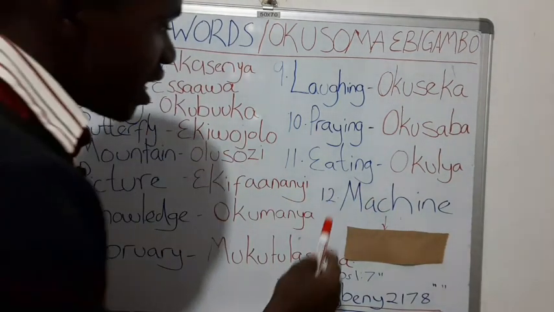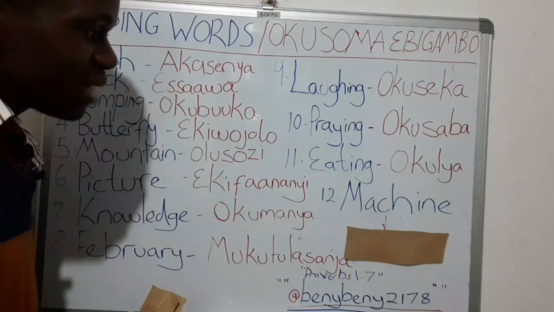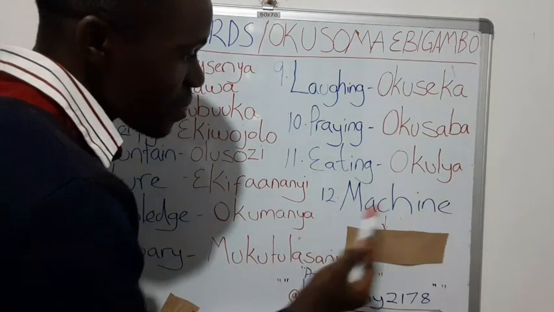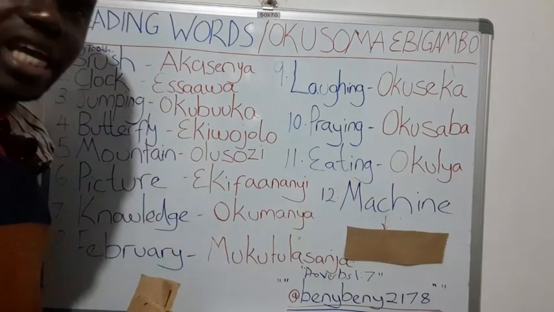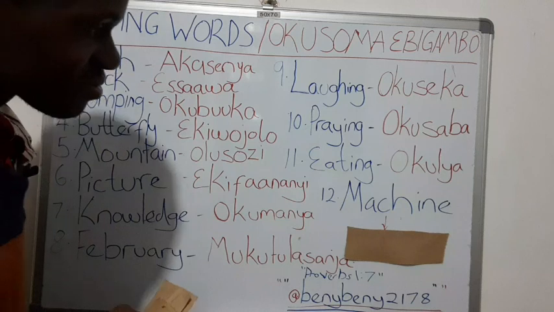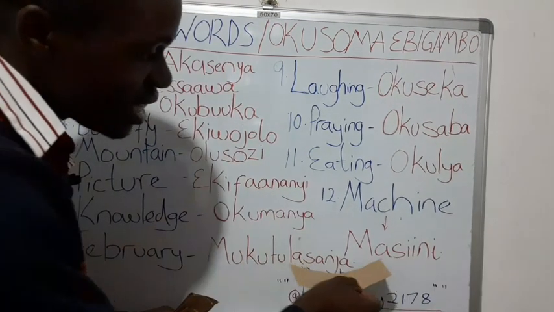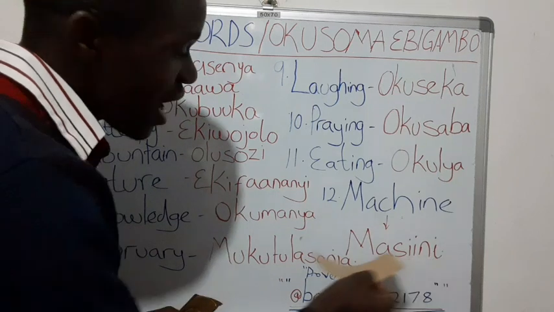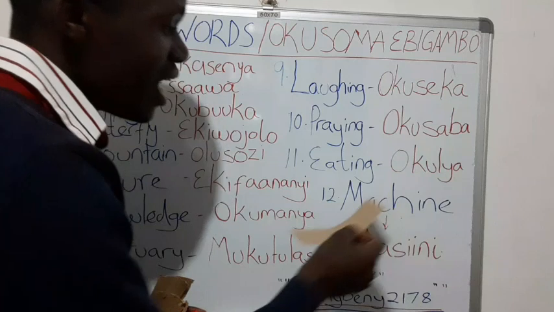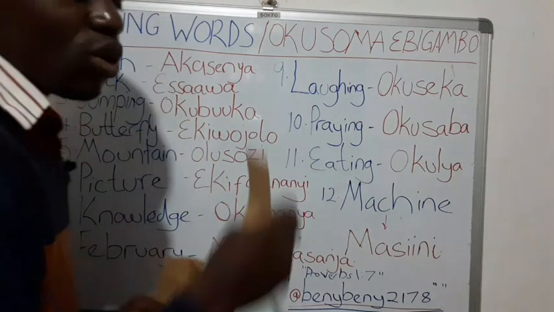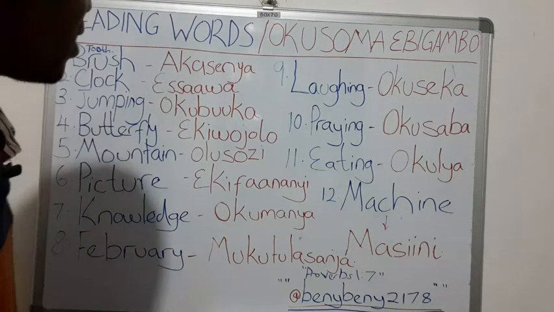Okay, let's proceed. Number 12. Read that, please. Machine. Yes, machine. And what is machine in Luganda? Okay, let's see. Machine in Luganda is... Can you read this? Masini. Masini. So machine in Luganda is masini. Please note, machine is different from metal. Metal is chuma. Machine is masini. Hope we are together on that.